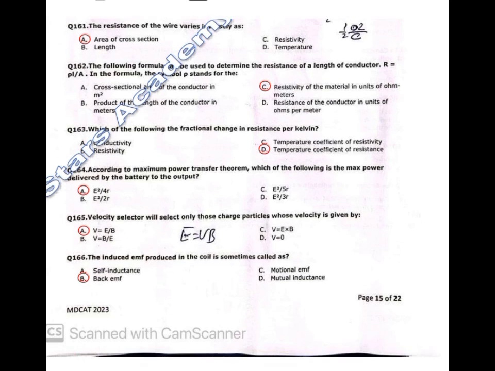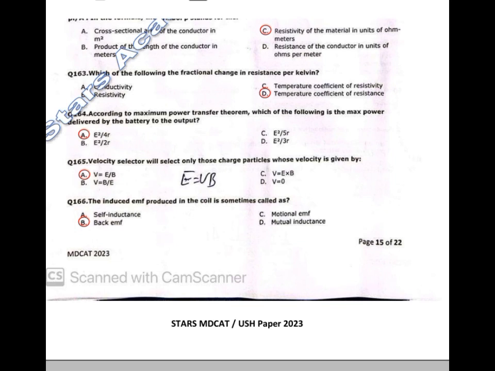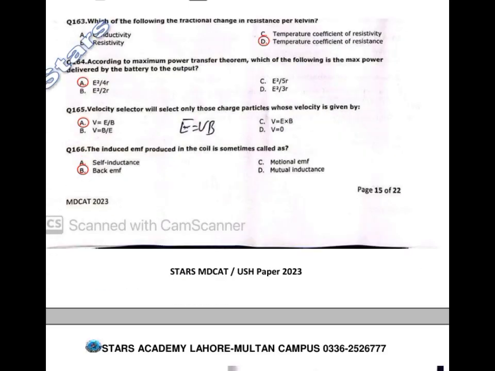162. The following formula can be used to determine the resistance of a length of conductor. R is equal to rho L by A. In the formula, the symbol rho stands for resistivity of the material in units of ohm meters. Which of the following the fractional change in resistance per Kelvin? Correct option is temperature coefficient of resistance. 164. According to maximum power transfer theorem, which of the following is the maximum power delivered by the battery to the output? Correct option is E square by 4R.